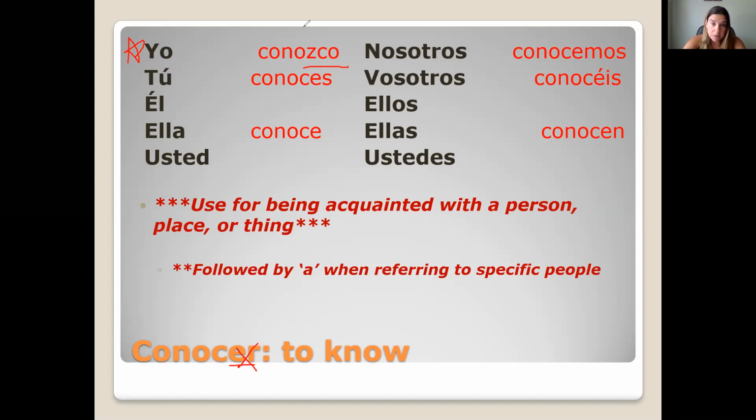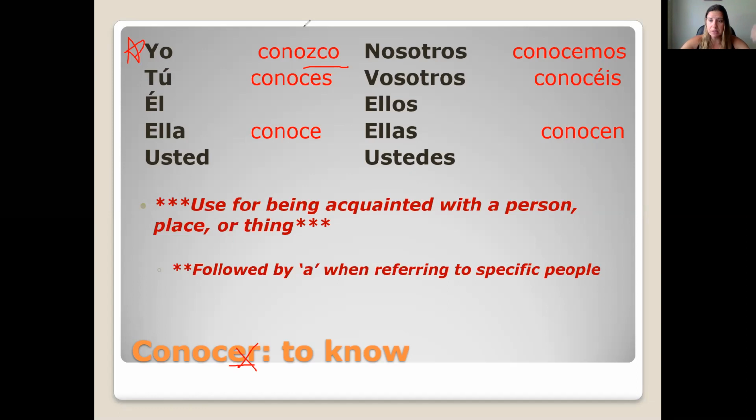We use this verb to know when we're talking about knowing a person or being acquainted with a person, place, thing, or idea. So talking about knowing a noun, not knowing information. The way I like to think about this verb is that usually we're using it to talk about knowing people. Hey, you know my friend, you know my mom, you know that teacher.